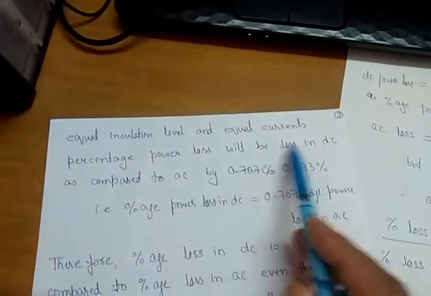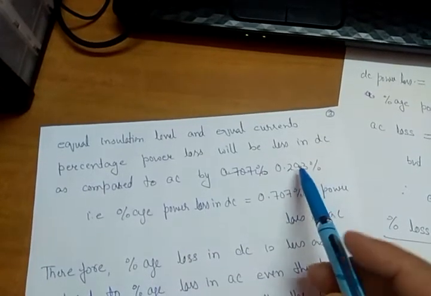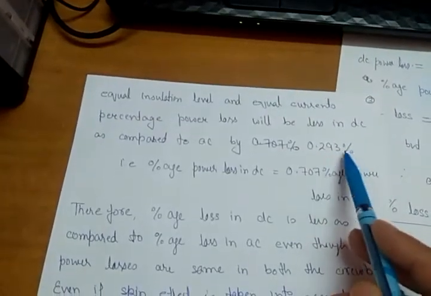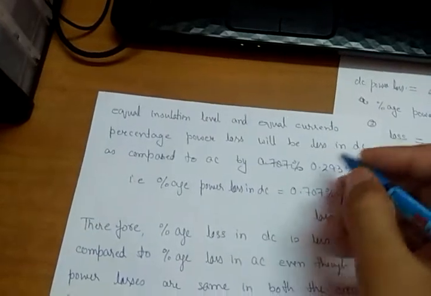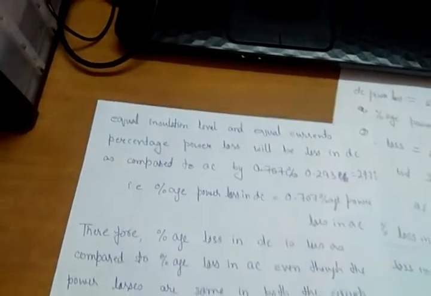So I can say that power loss will be less in DC as compared to AC by 0.293, which is equal to 29.3%.